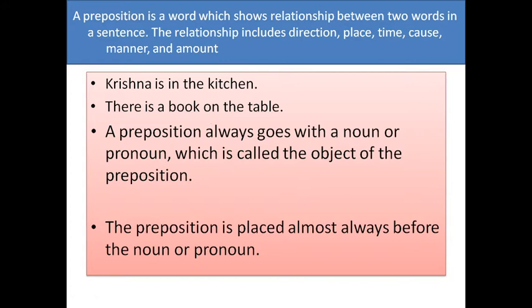Prepositions, right? So a preposition always goes with a noun or pronoun which is called the object of the preposition. The preposition is placed almost always before the noun or pronoun. That's why it is called a preposition. Pre plus position. That means it takes a position before the noun or pronoun. That's why it is called preposition.